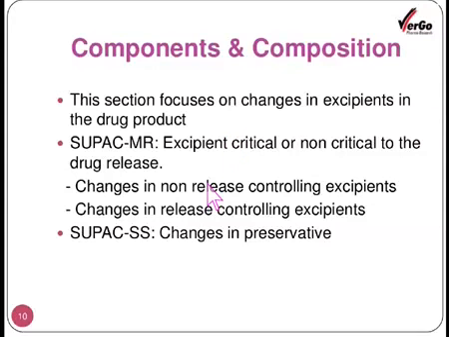See, in the changes in the excipients, there are some excipients which are critical so far as the drug release is concerned, and there are some other non-critical excipients which will have nothing to do with the drug release. For example, the disintegrants or disintegrating agent or any such agent which will affect the release of the drug.